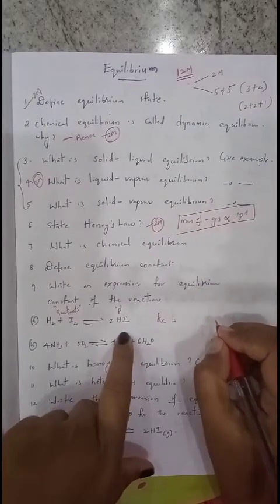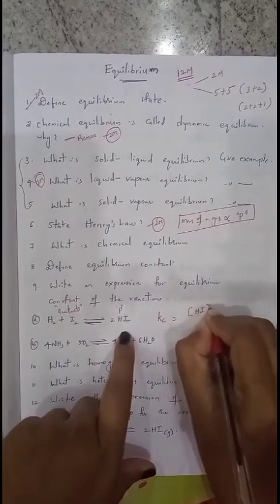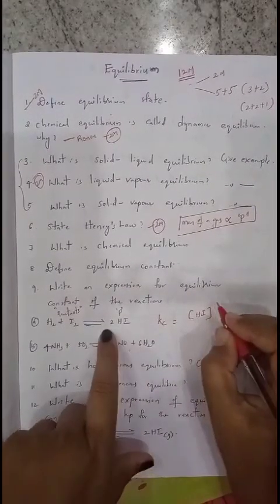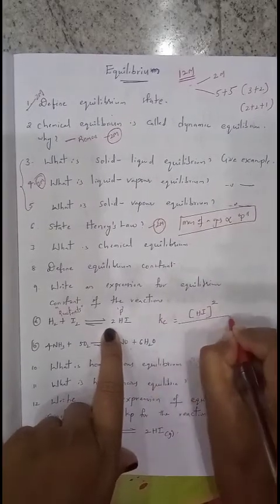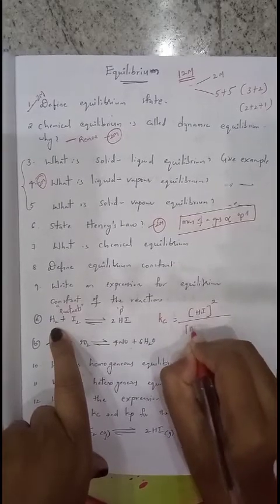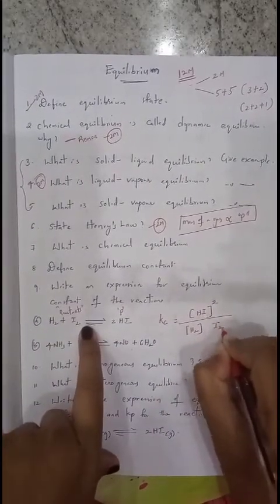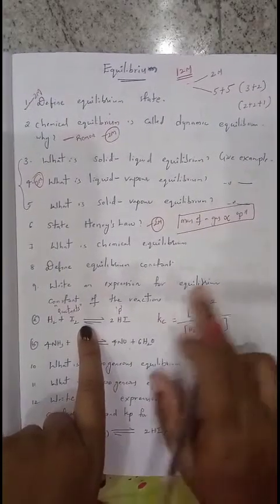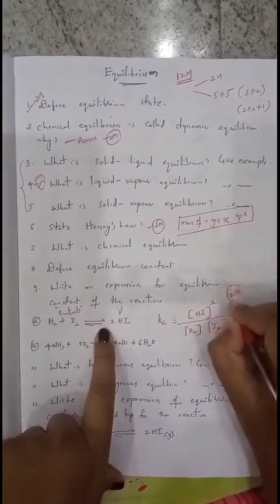Concentration is always taken in square brackets. Concentration of HI is a product, and 2 moles of HI is formed, so take it with power 2, divided by concentration of reactants. What are the 2 reactants? One is H2 concentration, another one is I2 concentration, each taken in square brackets. So this is the equilibrium constant for the given equation, which is important for 2 marks.